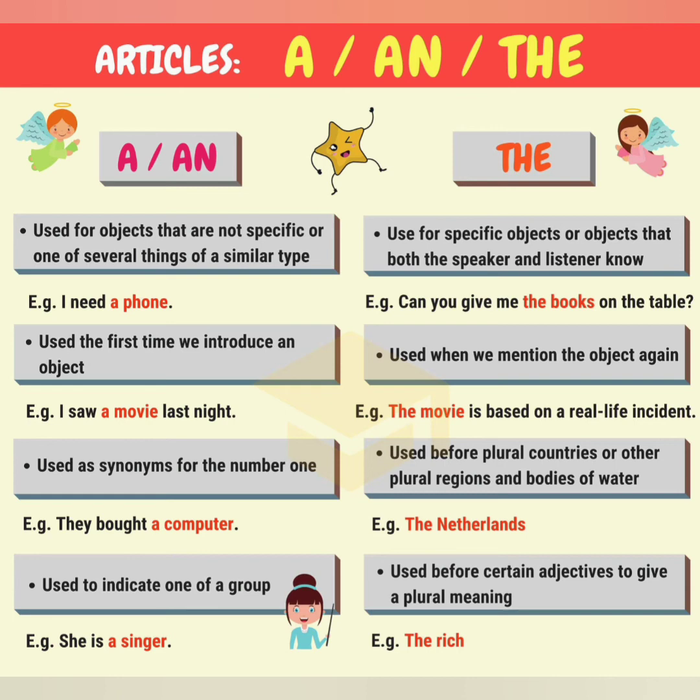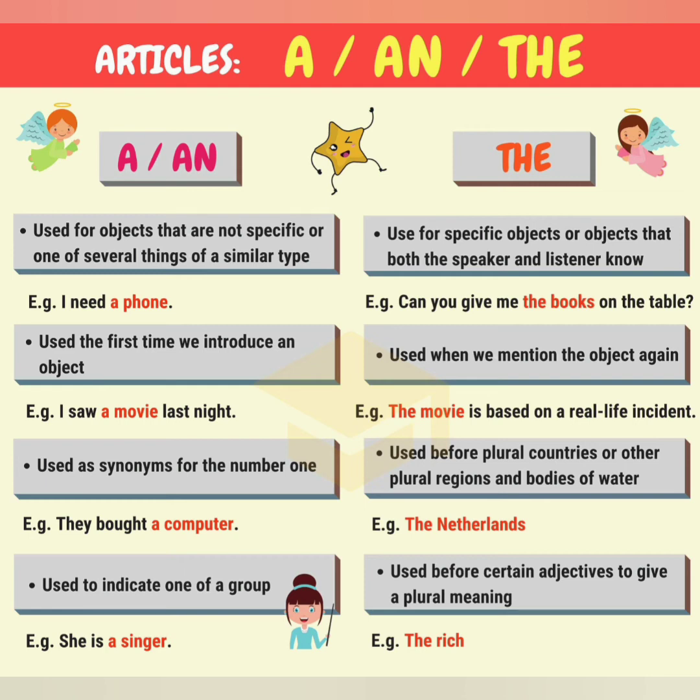It is used when we mention the object again, and before plural countries or other plural regions and bodies of water, the Netherlands. Used before certain adjectives to give a plural meaning, the rich. So in this way, a and an are used for normal things, the is used for specific things.